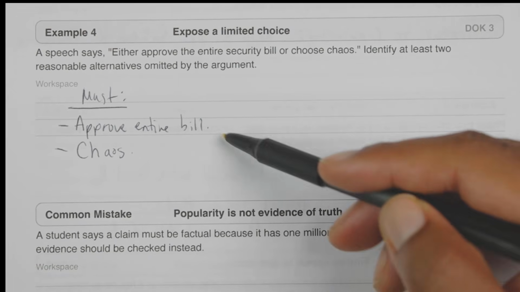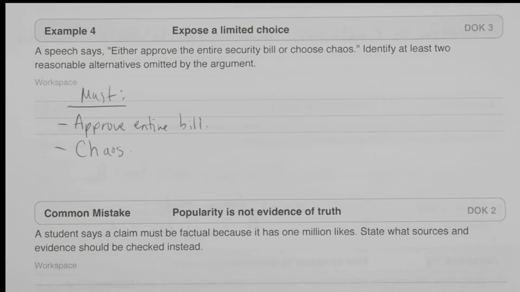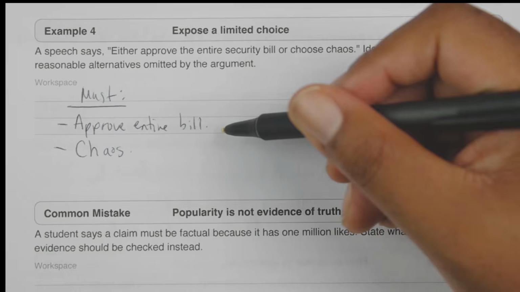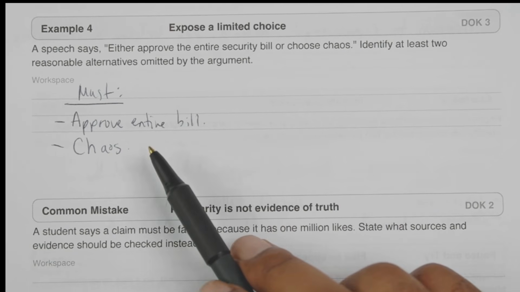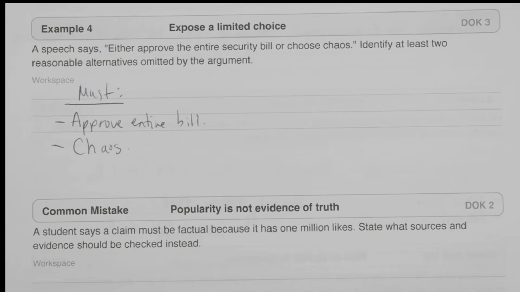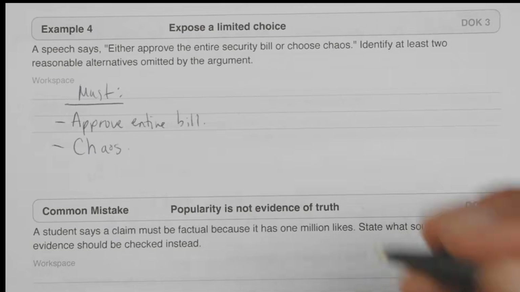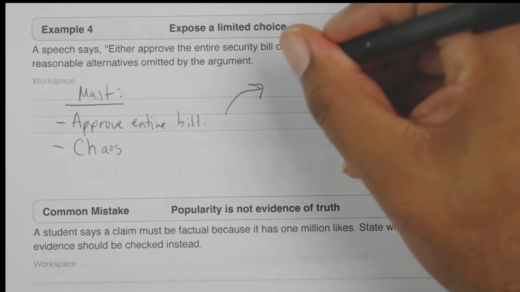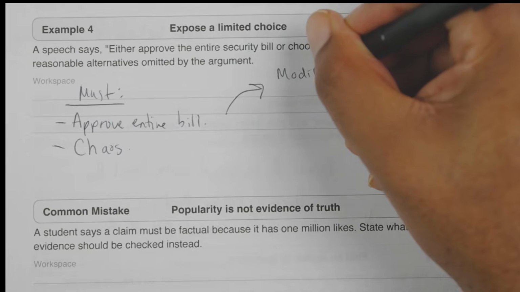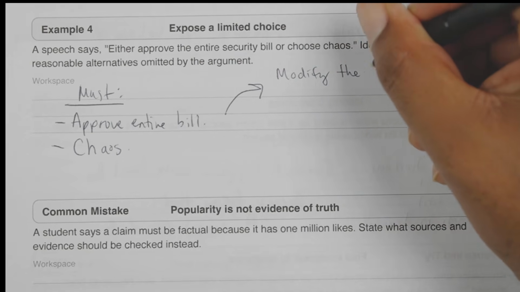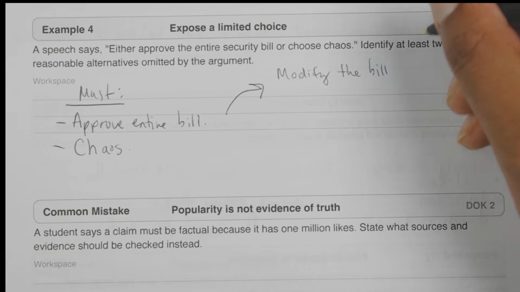So they're putting you in an uncomfortable situation to make a choice, but there's always more than just these 2 choices, okay? Most of the time. So for example, you could modify the bill, right? That's another option.